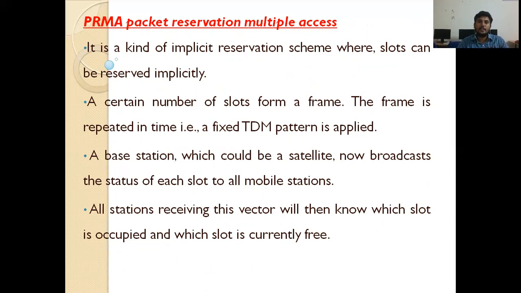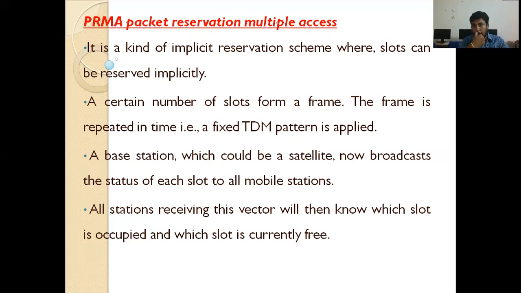A certain number of slots form a frame. The frame is repeated in time. That is, a fixed TDM pattern is applied. We covered this fixed TDM pattern topic in lecture number 3. Time is divided into slots. One slot is allocated for uplink and one slot is allocated for the downlink.